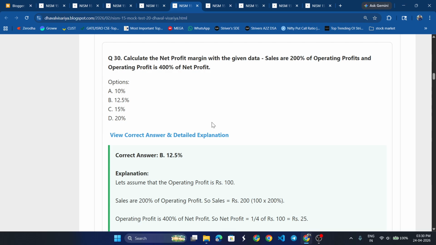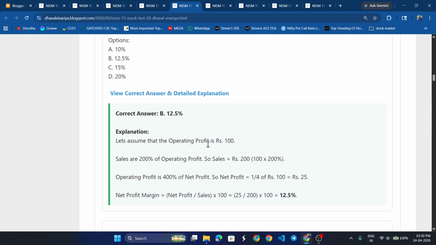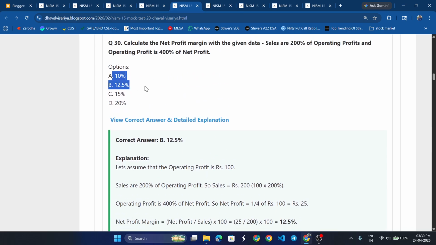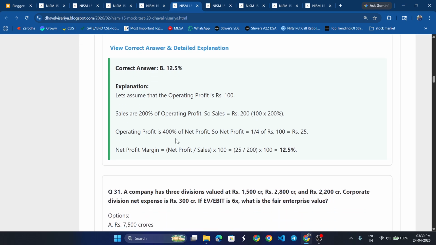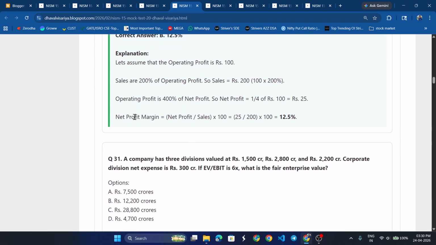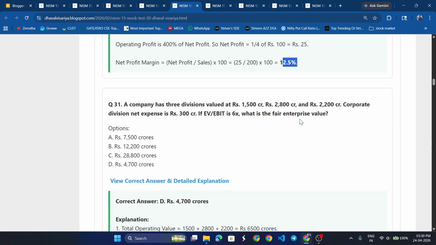Calculating the net profit margin with the given data. Sales are 200% of operating profit and the operating profit is 400% of net profit. Answer: 12.5%. If sales are 200, then operating profit is 100, and operating profit is 400% of net profit, so net profit would be 25. Using the net profit margin formula, net profit upon sales, we get 12.5%.